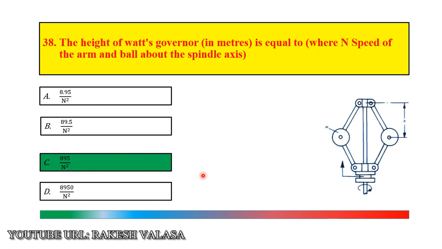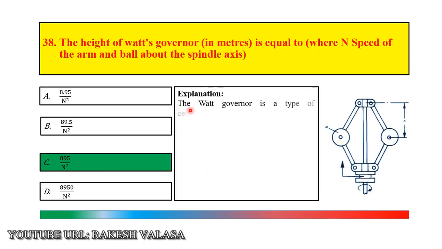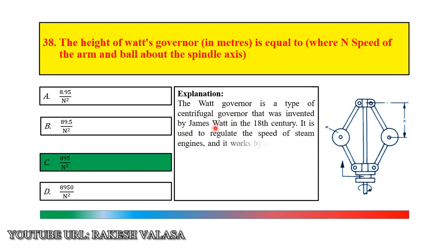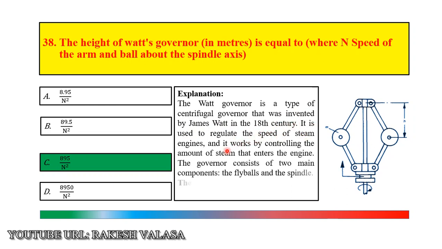Let us see the explanation. The Watt governor is a type of centrifugal governor that was invented by James Watt in the 18th century. It is used to regulate the speed of steam engines, and it works by controlling the amount of steam that enters the engine. The governor consists of two main components, that is fly balls and the spindle. The height of the Watt governor is equal to 895 by N square.